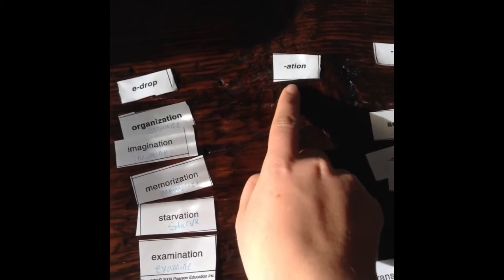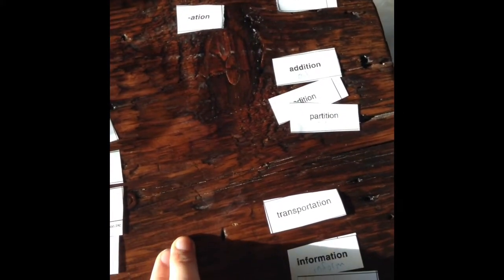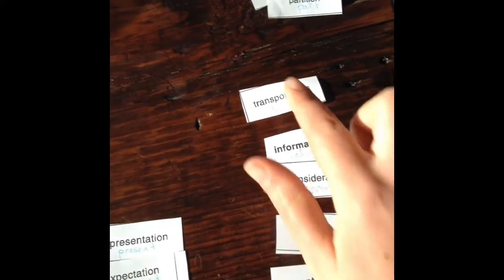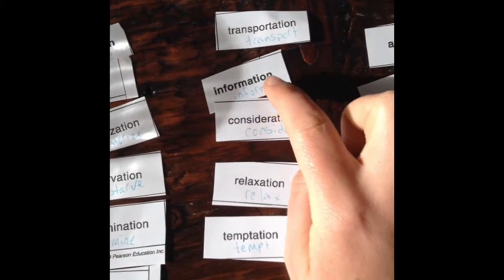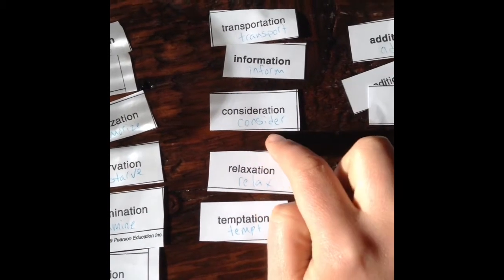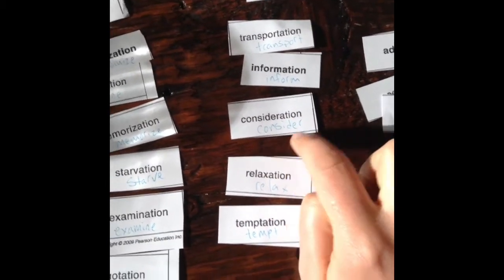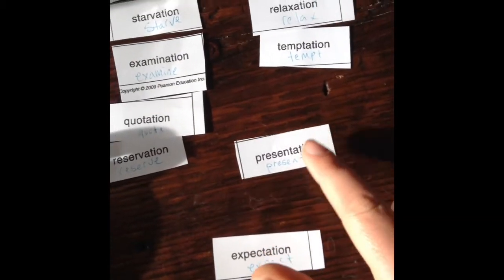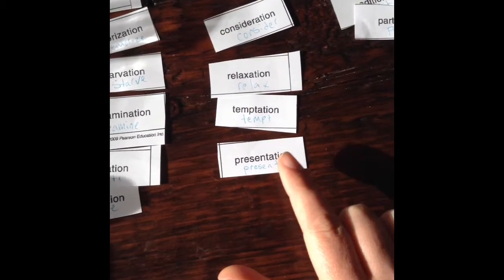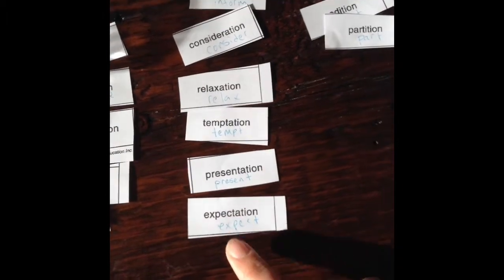So the next category is simply adding the ATION to the base word. So transport, transportation. Just going to move all of these ones up. Inform, information. So I'm just looking for base word plus ation. Consider, consideration. Relax, relaxation. Tempt, temptation. And this is where our other ones go. Present, presentation. Expect, expectation.